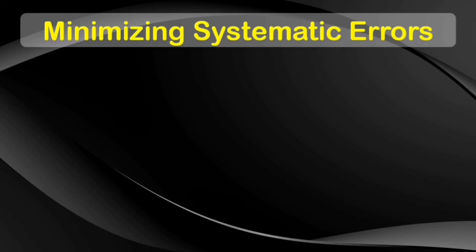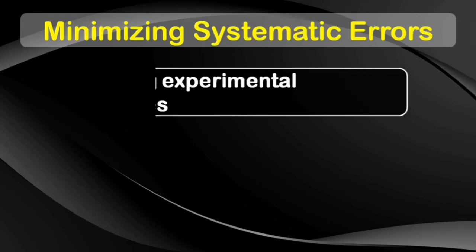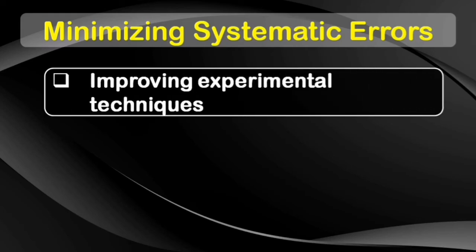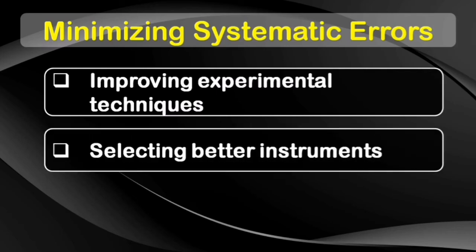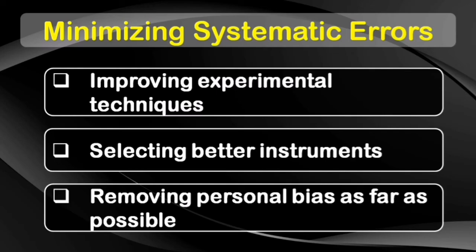However, we can always take some precautions to minimize the errors. In case of systematic errors, we can use better experimental techniques, like following the procedures thoroughly and taking care of experimental conditions. We can select better instruments that do not have significant zero errors and are in better condition, and we can also remove our personal bias or carelessness as far as possible.